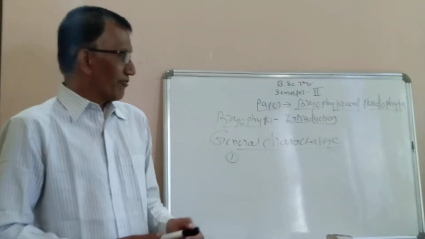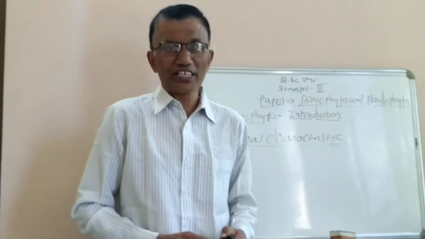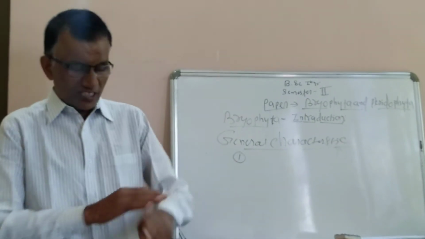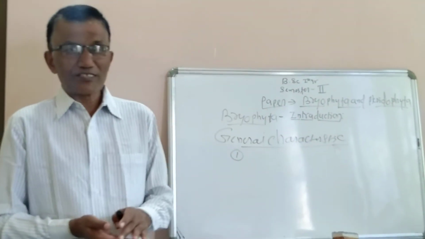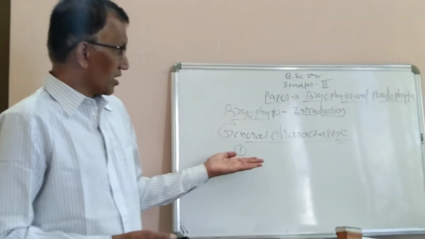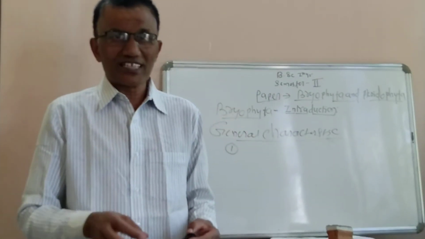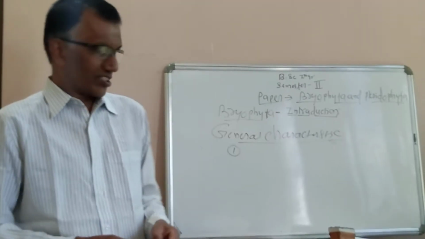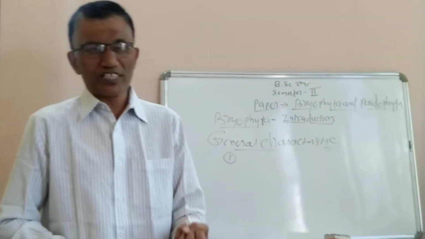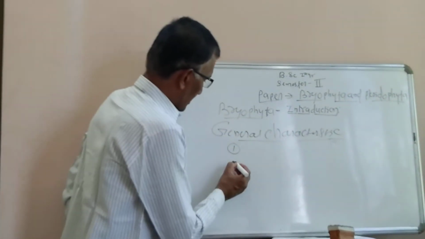Therefore, in primitive bryophytes the plant body is dorsiventrally differentiated into dorsal surface and ventral surface, dichotomously branched, on which there is the presence of single-celled rhizoids on the ventral surface to anchor the plant on the surface and to absorb the water. So this is one of the most important general characteristics.